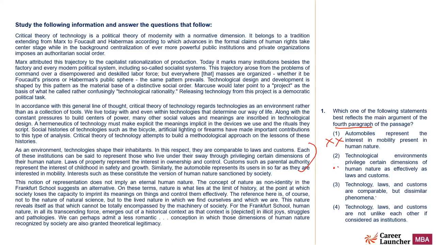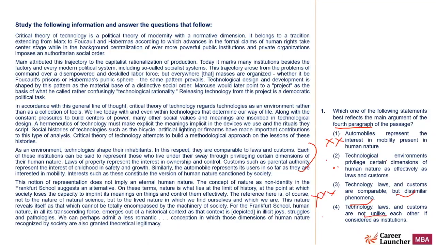Technology, laws, and customs are comparable but dissimilar phenomena. They are all similar, has been mentioned. Opposite. Three cannot be the answer. Technology, laws, and customs are not unlike each other if considered as institutions. Good choice. Now, out of 2 and 4, what should I choose?